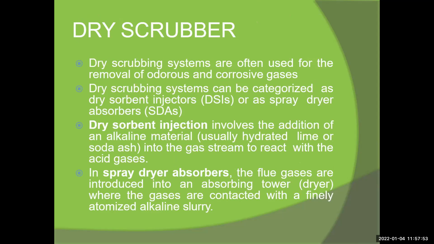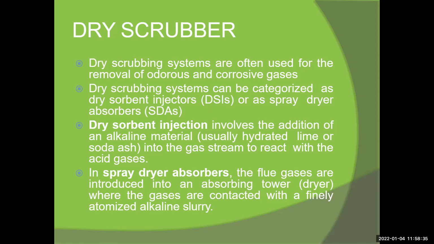Now, the dry scrubber. Dry scrubbers used in the system are often used for the removal of odorous and acidic gases. The dry scrubbing system can be categorized as dry sorbent injection or spray dryer absorber. Dry sorbent injection involves the addition of alkaline materials, usually hydrated lime or soda, into the gas stream to react with the acid gases.